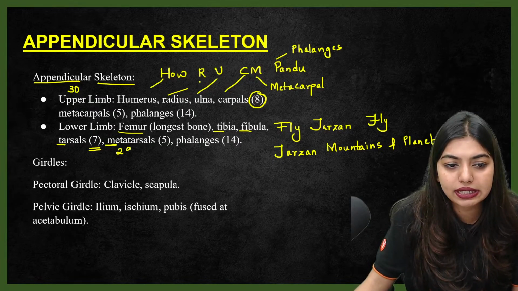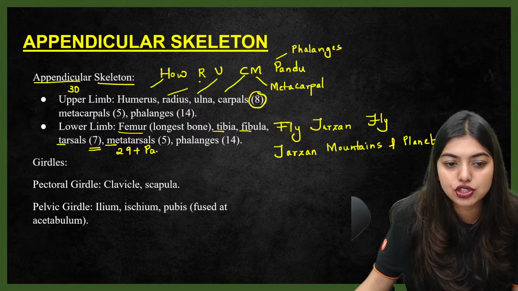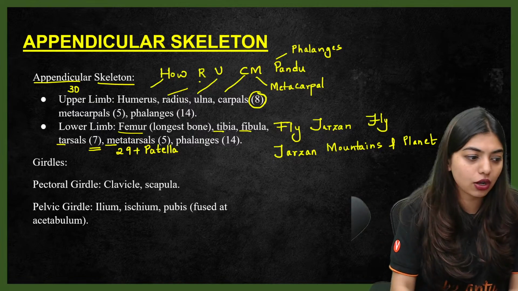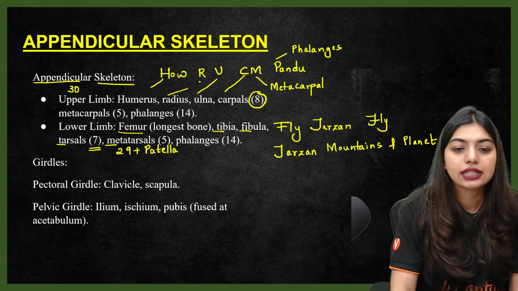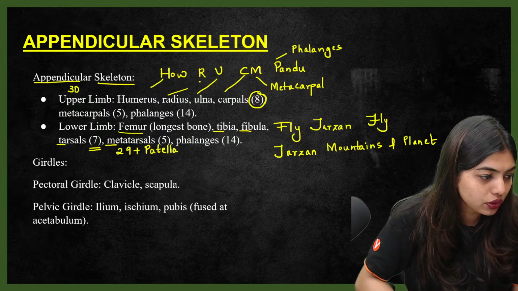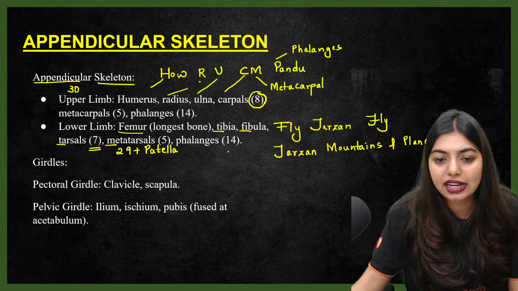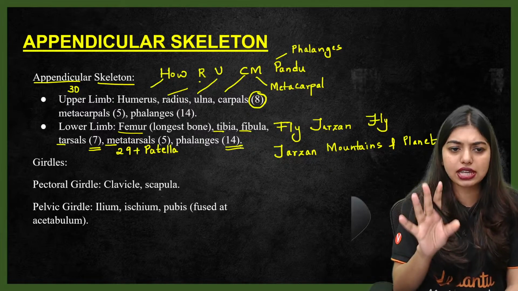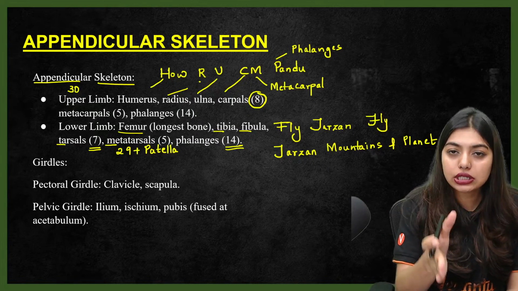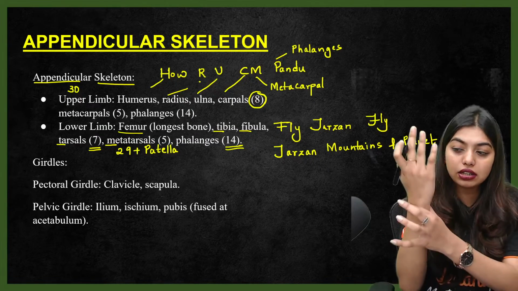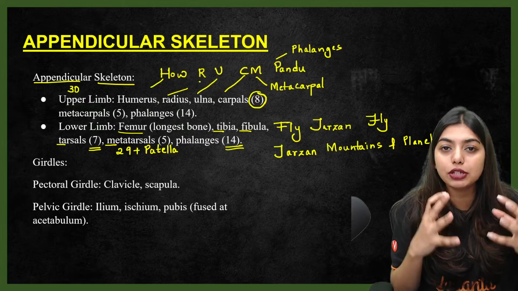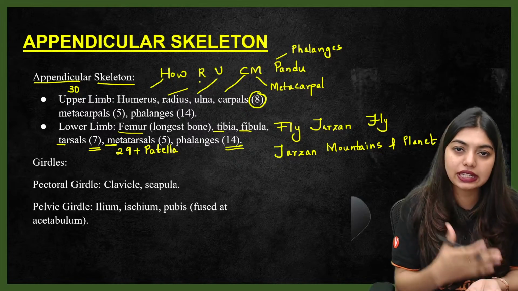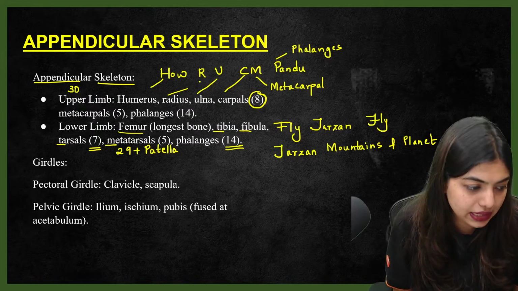So students, 29 plus patella, which is your kneecap. 29 plus one more, that is your patella. All of you touch your kneecap. Yes, that is your patella. Clear to all of you? Perfect. And phalanges, which is 14 of them, that is also same. Only thing here is your tarsals are going to be 7 and here carpals are going to be 8 of them. So one is going to be 30, one is going to be 29. So don't get confused. 29 plus your kneecap is going to be patella.